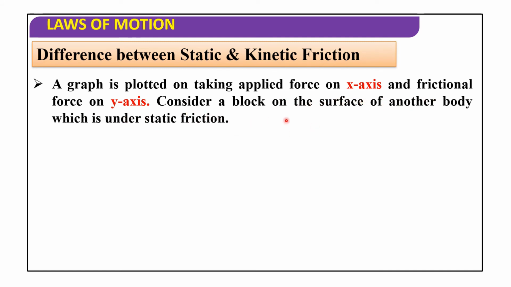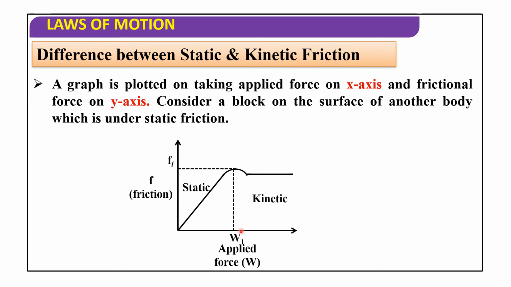Consider a block on the surface of another body which is under static friction. Here we apply a force. This is static friction, with no actual movement. Again we apply force, and then it starts moving. That is kinetic friction.